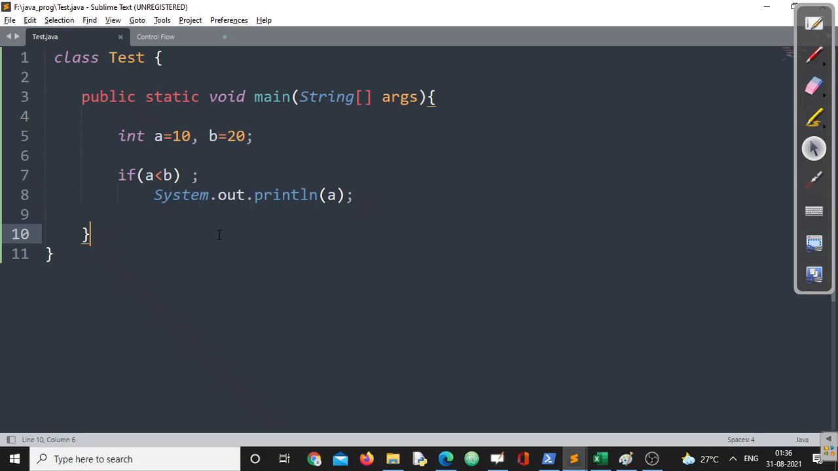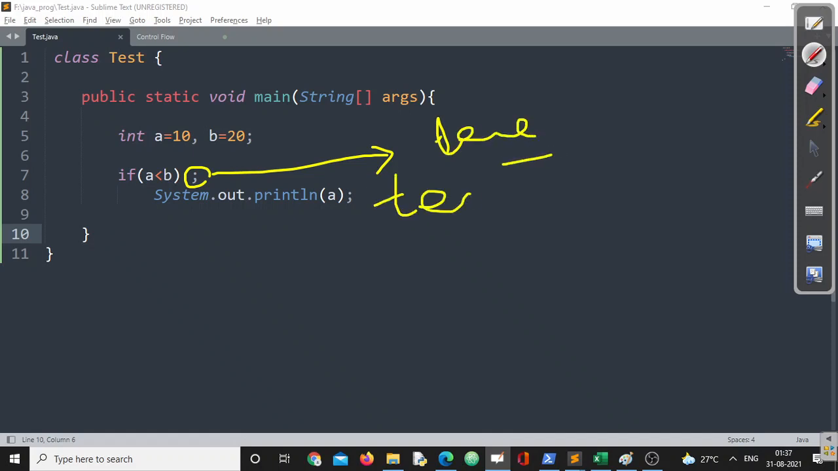So 80 to 90% of the students say, sir, this is invalid, because we cannot put a semicolon inside if, since we need some body of if and else, right? Make sure, if you are thinking like that, you are making a huge mistake. Why is a semicolon used in a Java program? Semicolon is called a terminator, right? Semicolon is always the terminator of a statement.